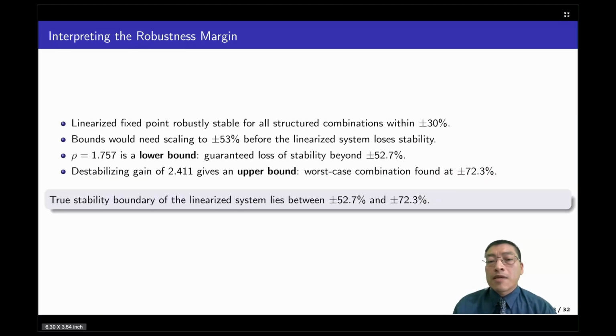But what does the raw value mean? It says the linearized fixed point is robustly stable within our 30% bounds. And in fact, we would need to scale those bounds out to about 53% before the linearized system becomes unstable. We also identified the specific worst case parameter combination at a destabilizing gain corresponding to 72.3%. So the true linear stability boundary sits somewhere between those two numbers.